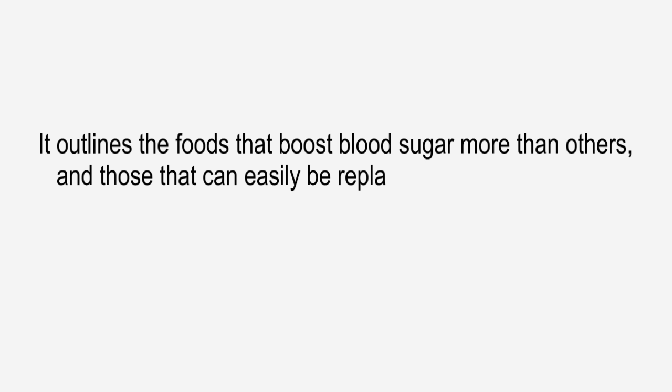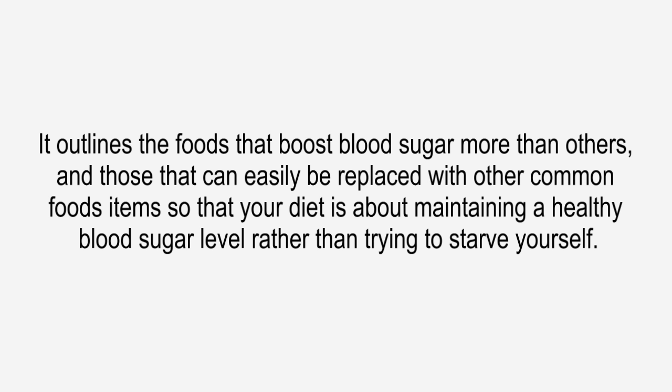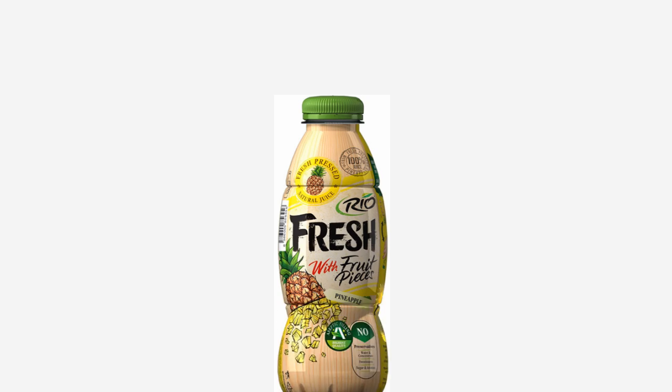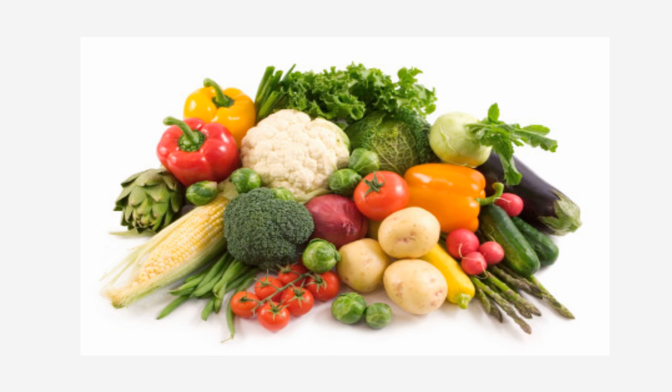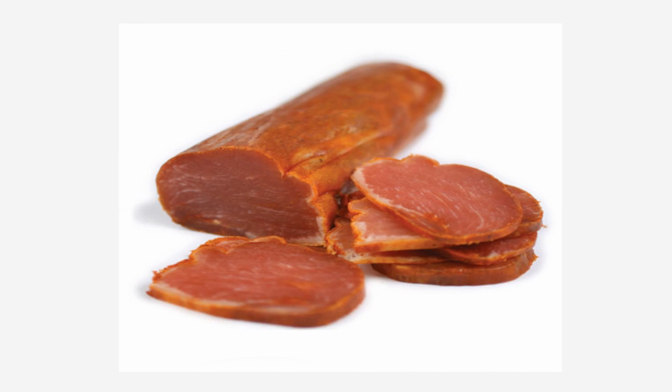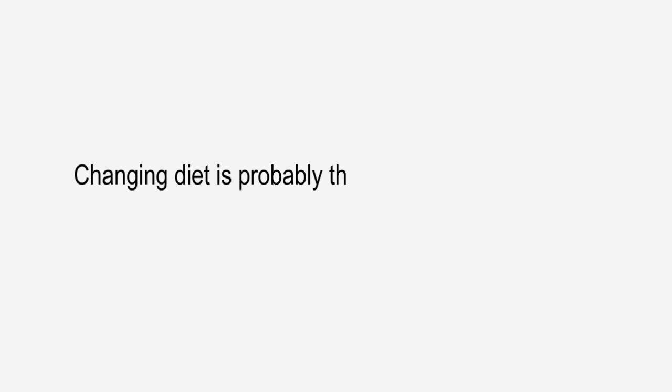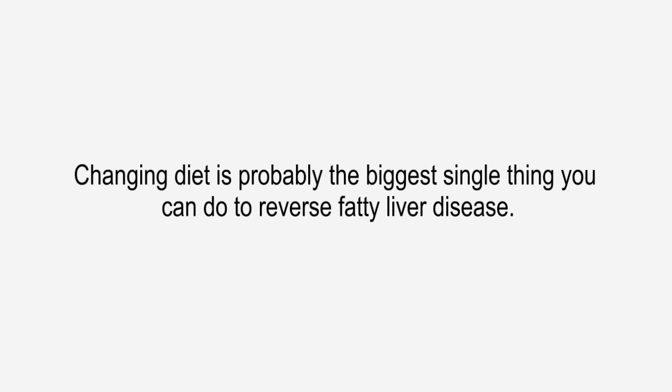It outlines the foods that boost blood sugar more than others and those that can easily be replaced with other common food items so that your diet is about maintaining a healthy blood sugar level rather than trying to starve yourself. Some quick tips that anyone can use to reduce a fatty liver are: avoid all sugared drinks, reduce fruit juice, table sugar, reduce foods made from flour, eat plenty of vegetables, berries, beans, nuts, eat fish, reduce meat, especially cured meats. Changing diet is probably the biggest single thing you can do to reverse fatty liver disease.